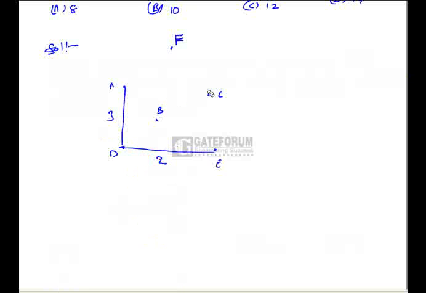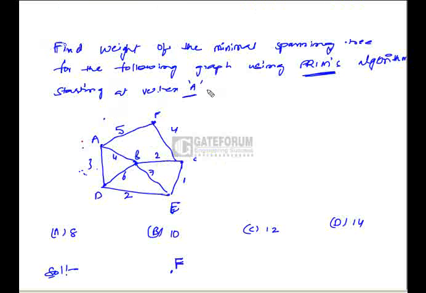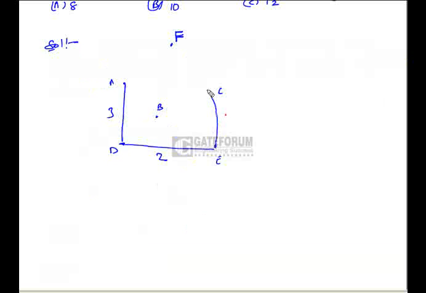So we have added edge DE. Now, in the spanning tree, we have 3 vertices and we have to select the edge with minimum cost incident on those 3 vertices from the original graph. So the next edge in the spanning tree would be EC. We have to add EC in the spanning tree.